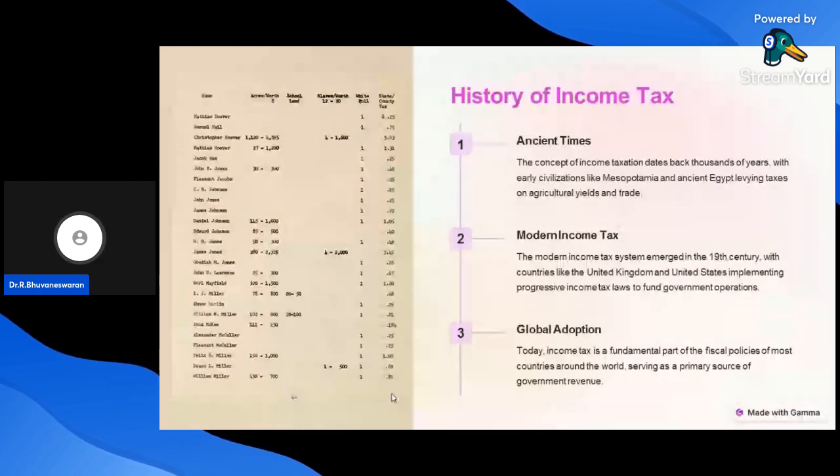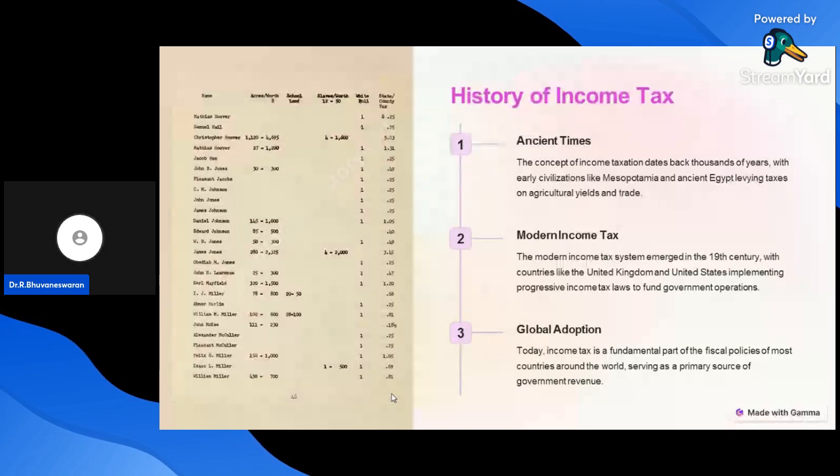Second one, modern income tax. The modern income tax system emerged in the 19th century, with countries like the United Kingdom and the United States implementing progressive income tax laws to fund government operations. That is called modern-day income tax.